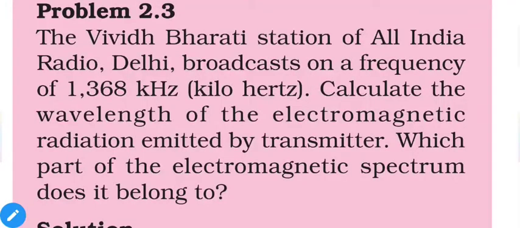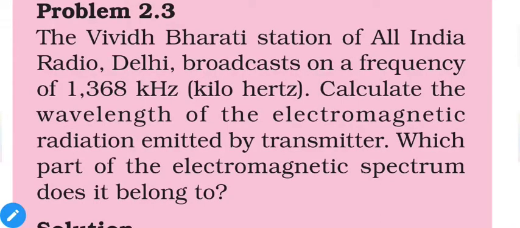So one problem is mentioned. The Vividh Bharati station of All India Radio, Delhi, broadcasts on a frequency of 1368 kilohertz. Kilohertz means 1 kilohertz is equal to 1000 hertz. The word kilo actually represents 1000 in Greek. So whenever we use the kilo prefix, it represents 1000.